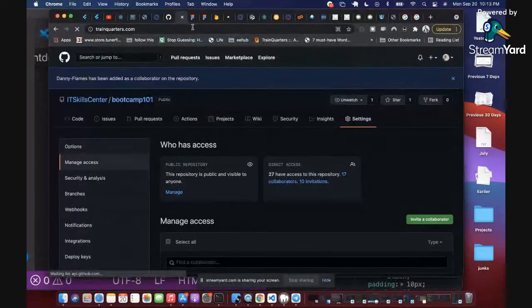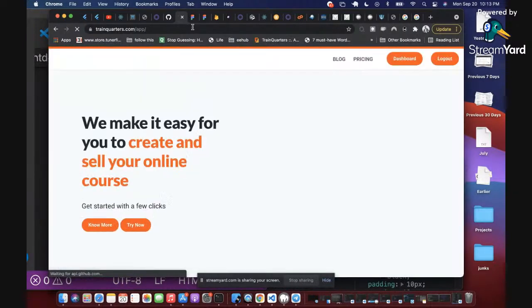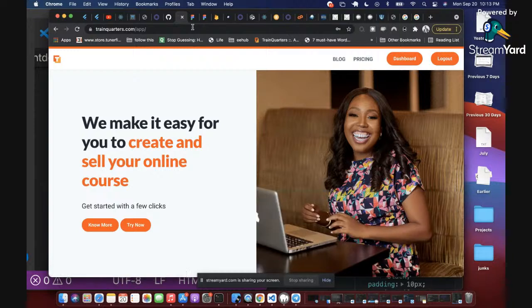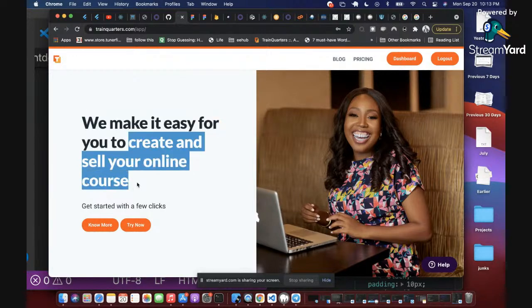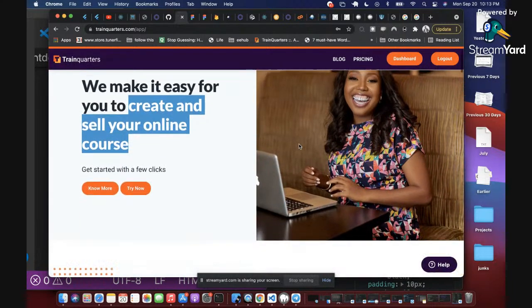Okay, look at this website, for example, that is loading on your screen. If you want to analyze the design of this website, and you're asking yourself what kind of CSS do I need to achieve this, you can simply know that here I have a color of black, I have a color of orange, I have a border radius on this button, I have a background color of orange, I have a color of white for the text. You can analyze it like that.